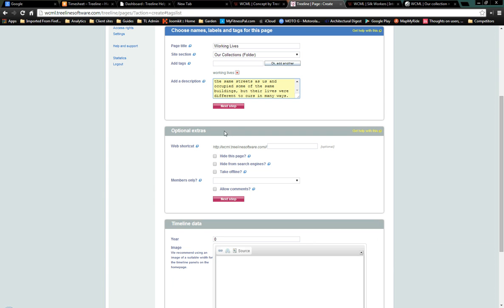Okay, some other things we can do here. I want people to be able to comment on this page and feed back to us. Ignore this timeline data for the next stage. We don't want to take it offline, we don't want to hide it, we don't want to hide it from the search engines, so we go straight to the next step.